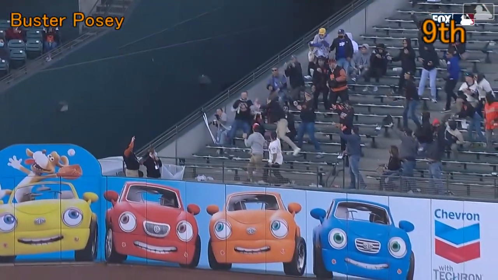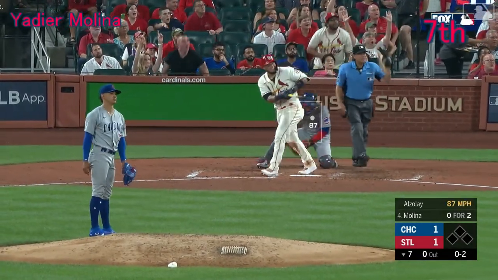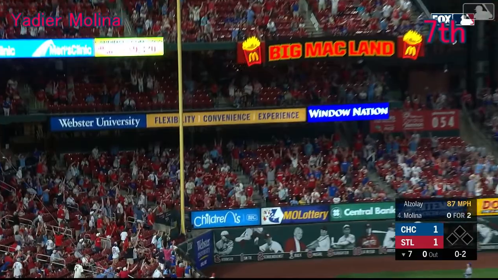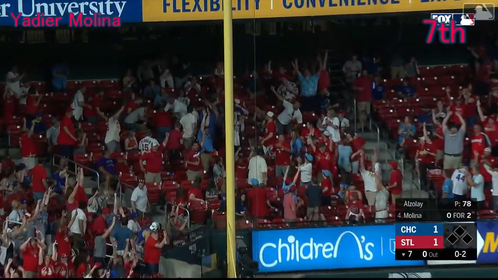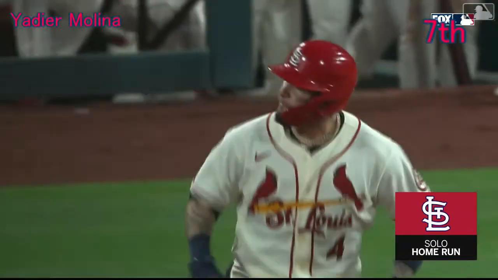I mean, it really is amazing. 0-2 pitch is hit down the line. It is gone. Cardinals on top, 2-1.